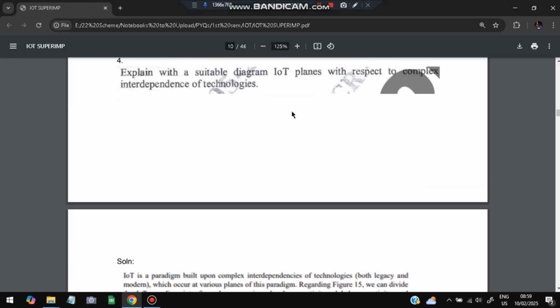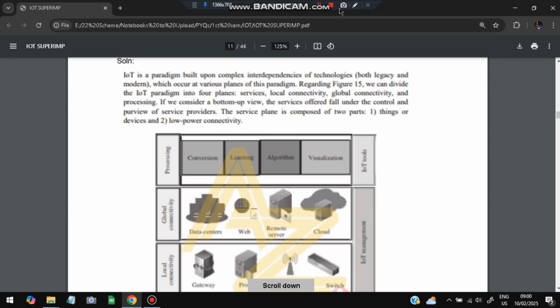Moving on to the fourth one, we have explained the suitable diagram, IoT planes with respect to complex interdependencies of technologies. Okay, so IoT is made up of four planes. How many planes is IoT made up of? Four planes. Four planes means four layers. First is the service layer, second is local connectivity, third is global connectivity, fourth is processing.